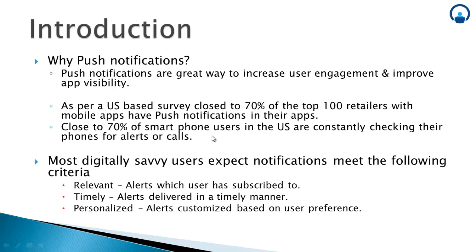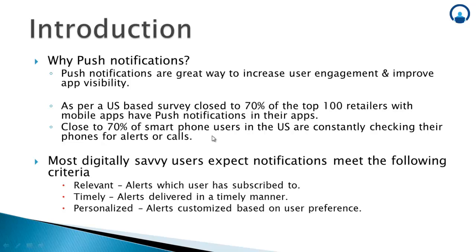Another user behavior recorded in this survey is that close to 70% of smartphone users in the US are constantly checking their phones for alerts or calls.